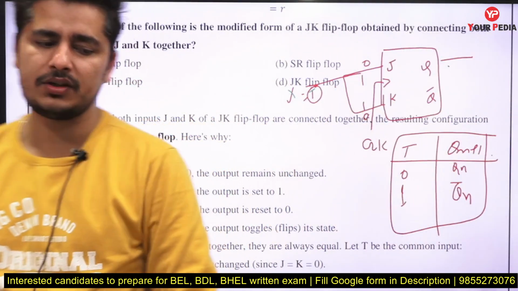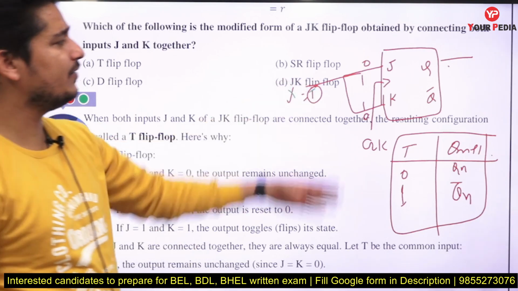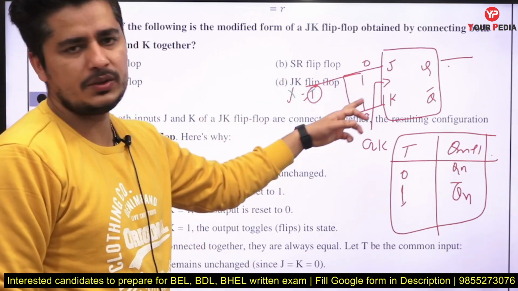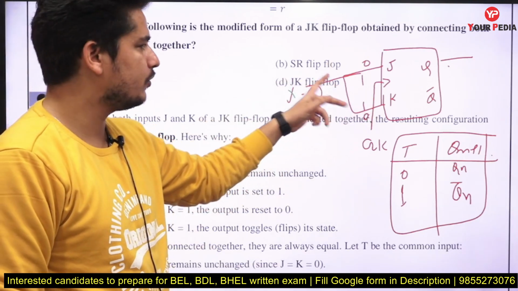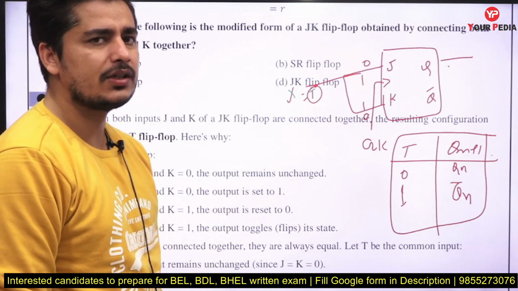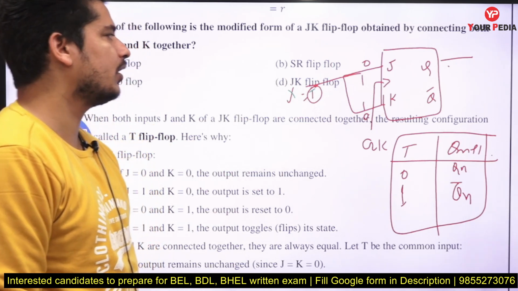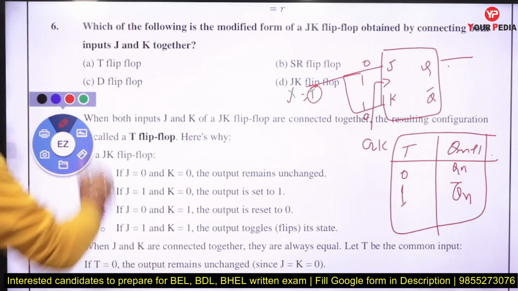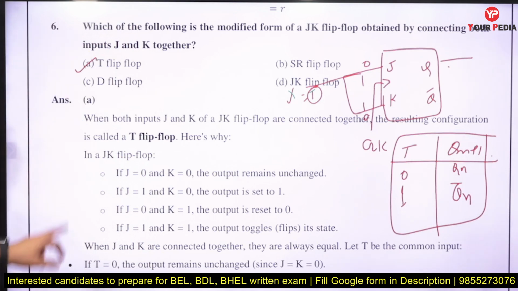So basically whenever you connect J and K together, combine the two and provide them as a single input, that flip-flop will work like a toggle flip-flop. So the answer will be a toggle flip-flop.